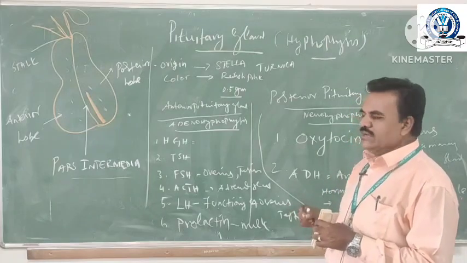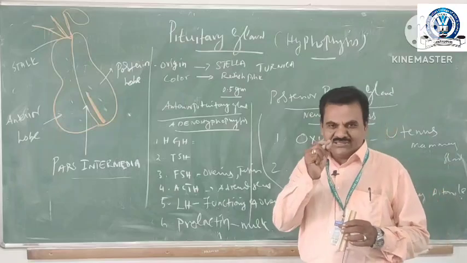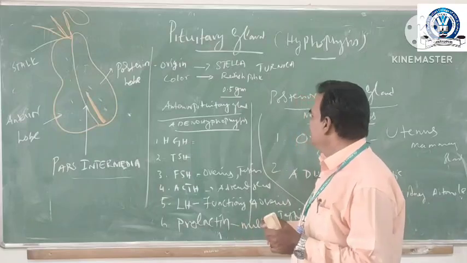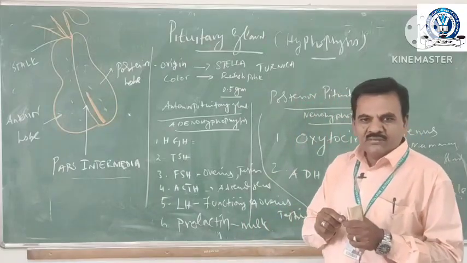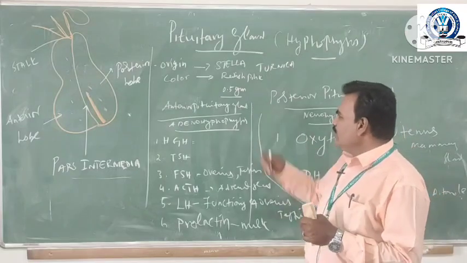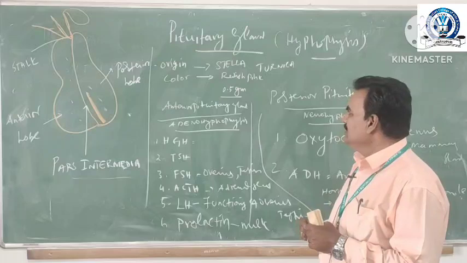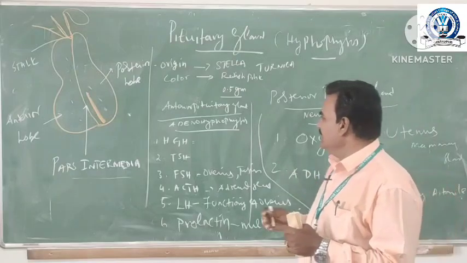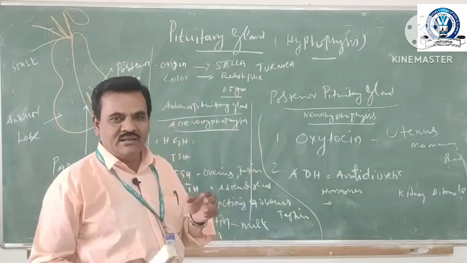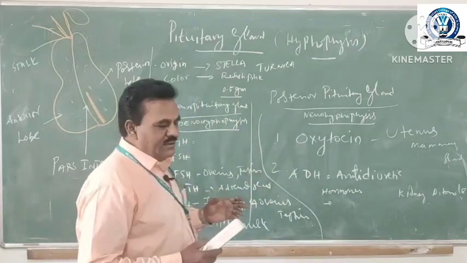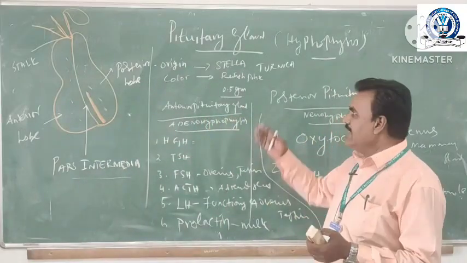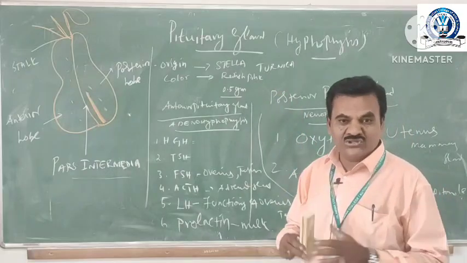The pituitary gland is a pea-like structure. Its length is 1 centimeter and its weight is 0.5 gram. It originates from the sella turcica of the brain. The color is reddish pink. It is a very important gland. This gland is called the master gland.